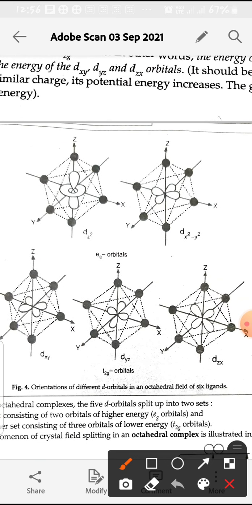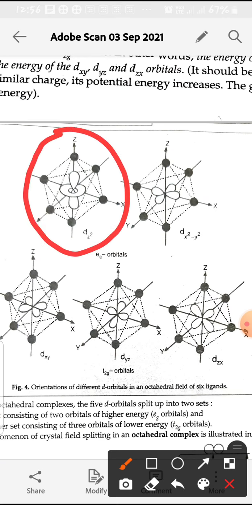if we discuss this case, dz square, the lobes are along the z axis, and there are ligands below as well as above along the z axis. So there will be repulsion between the d electrons and the ligands, and there will be an increase in energy.